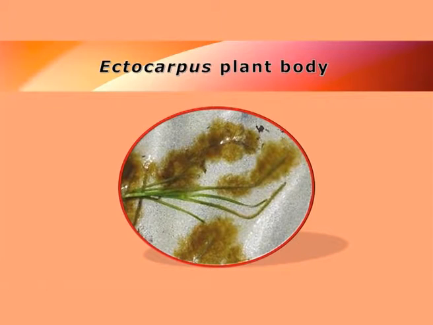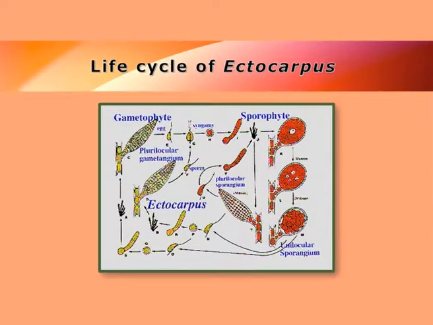Coming to the very interesting algae, which is the Ectocarpus. This common brown algae is commonly seen in marine environment, and this Ectocarpus can have two types of plant body. One is the sporophyte and the other one is the gametophyte. Incidentally, the sporophyte and the gametophyte look the same. So naturally, this type of alternation is called isomorphic alternation of generation.